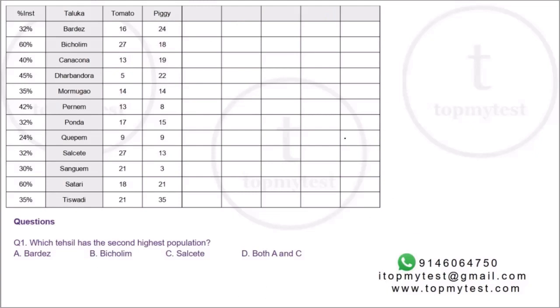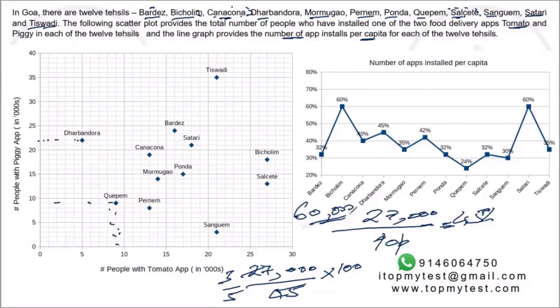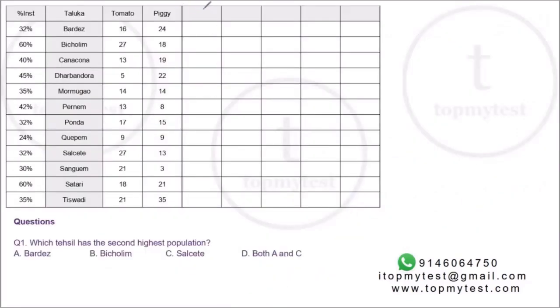So I've transferred all the data into a table, right? This will take you about a minute and a half. I mean, I don't want to show how paint is drying. So, okay. Now, if I were to follow the same process as we did to find the Dharbandora population, I need to find out the total number of installs. Then from that I will take the population, right? And then I have to find the rank of the place.